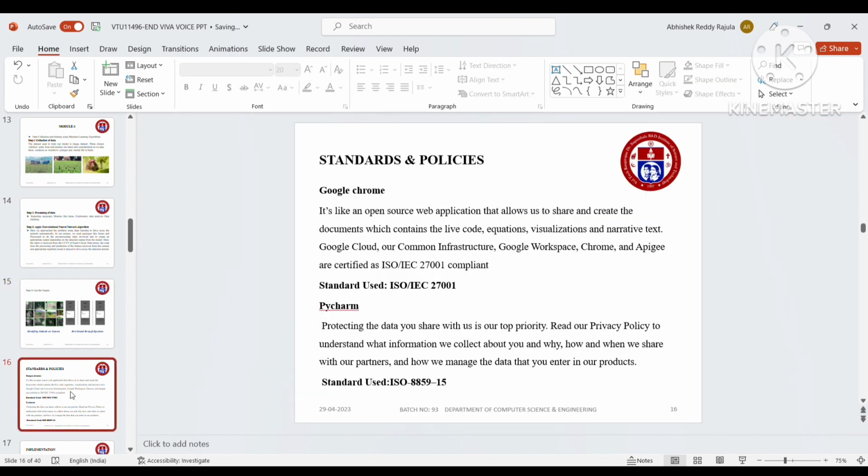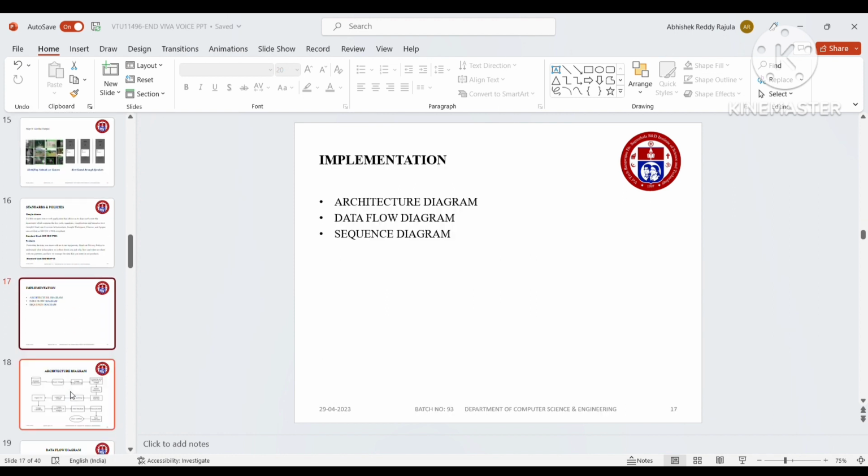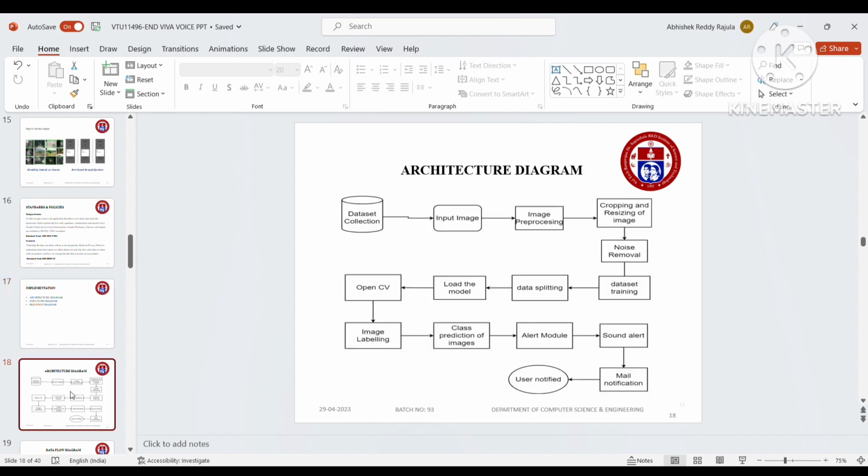So the standards and policies here. The implementation part will go through the architecture diagram, data flow diagram, and sequence diagram. In this architecture diagram, you can see clearly about our project.